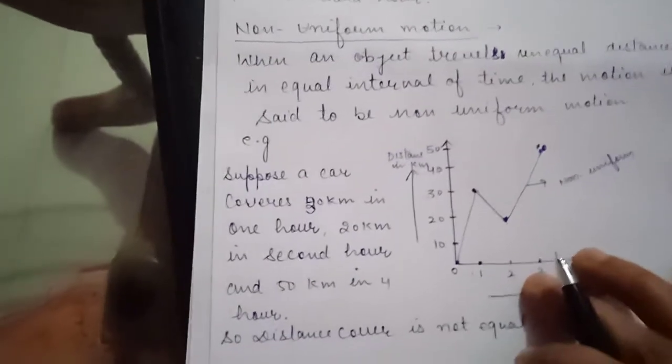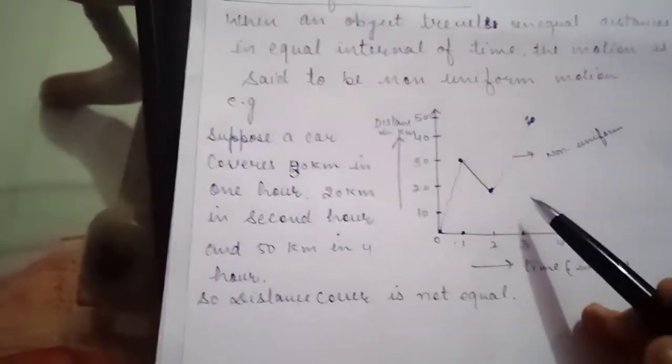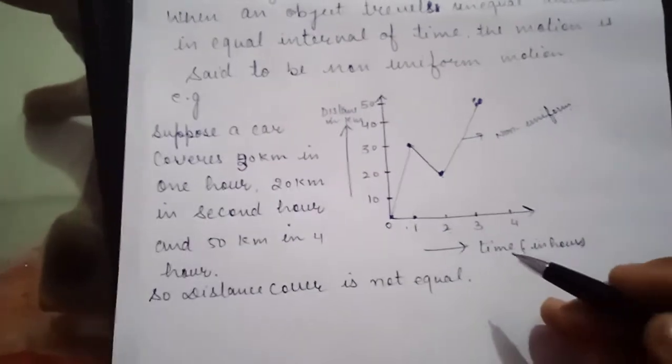So this type of motion is called non-uniform motion. So this is about uniform and non-uniform motion.